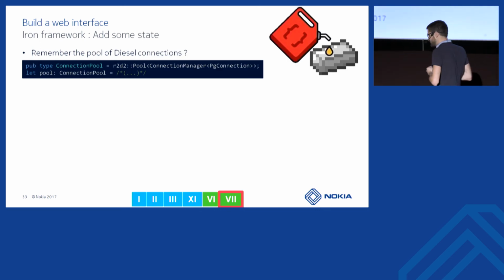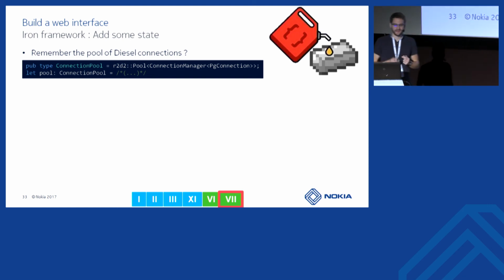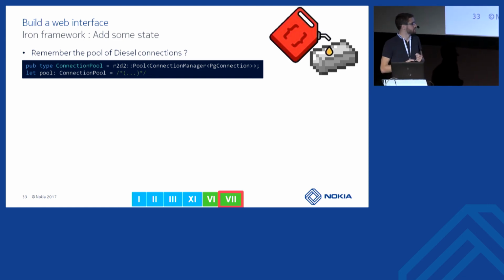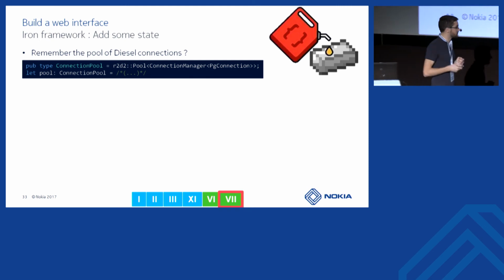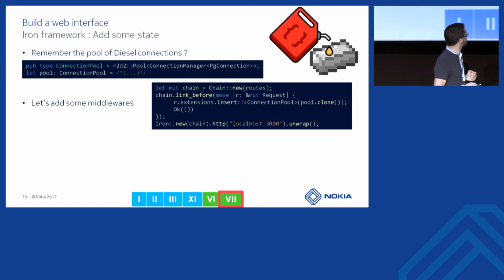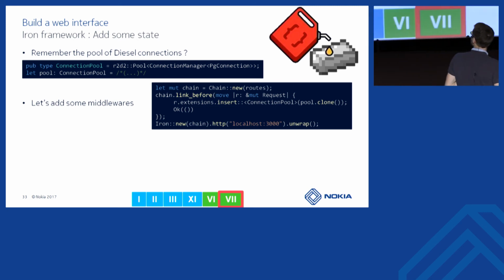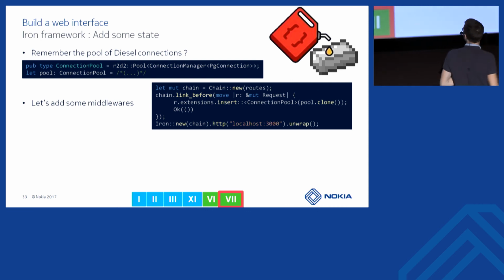Okay, so now we have the routes, but we still don't have the data in it. So let's add the database to our handler. If you remember the pool here, now we can share it across threads. So we will add a new middleware to the chain here.